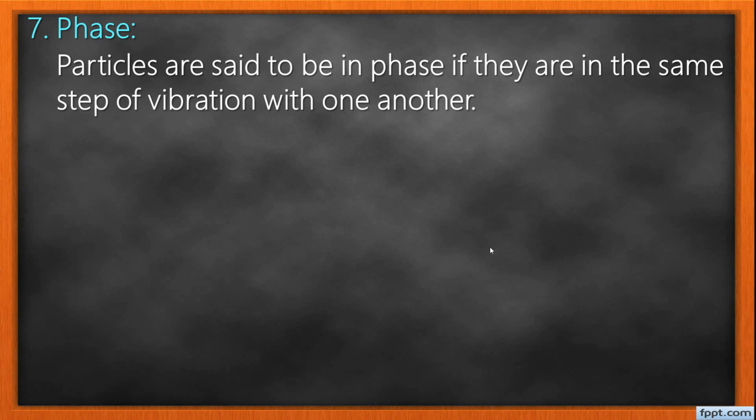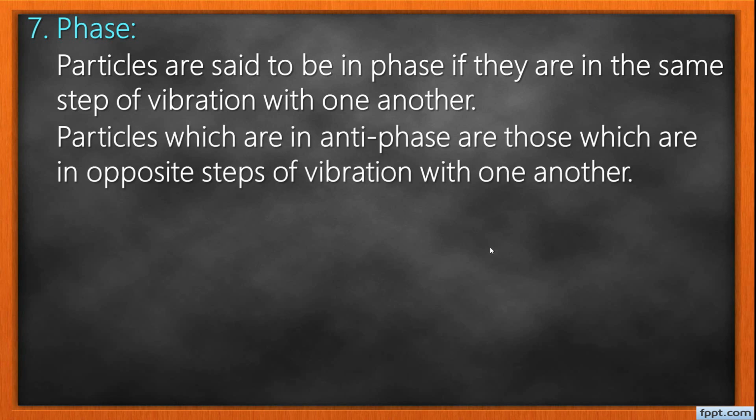Now phase, this is the seventh term that we use in wave motion. Particles are said to be in phase if they are in the same step of vibration with one another. That means they have the same amplitude, they have the same speed, they are moving in the same direction. Those particles are said to be in phase. So particles which are in antiphase are those which are in opposite steps of vibration with one another.